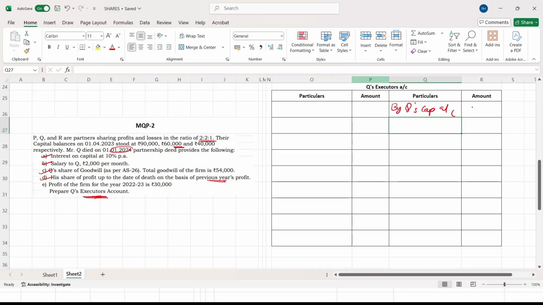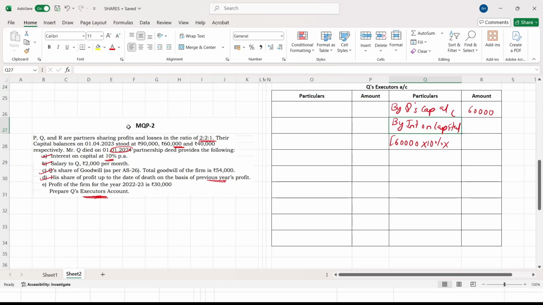What is the capital of Q? That is 60,000. Next, by interest on capital. Take the capital now. Capital is 60,000 into, what is the interest on capital percentage? That is 10%. They have given 10% here, into 10%, and this 10% is for the entire year.